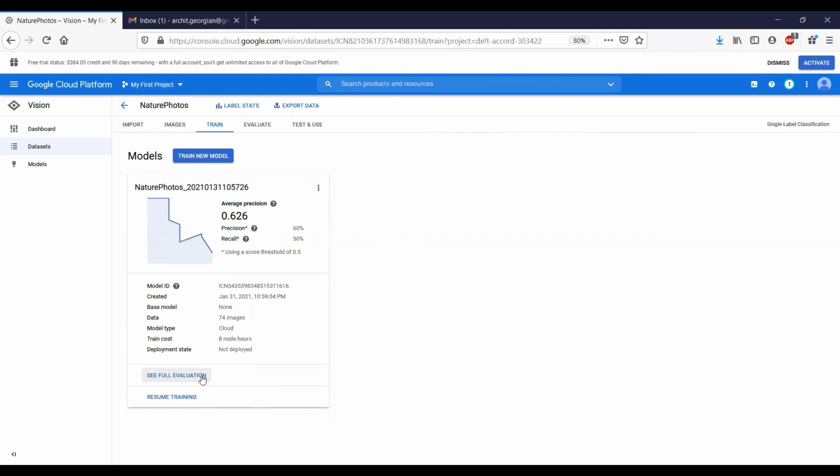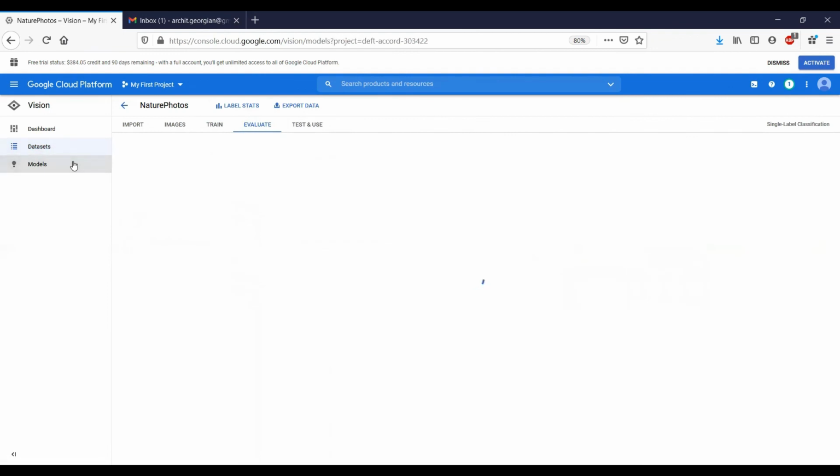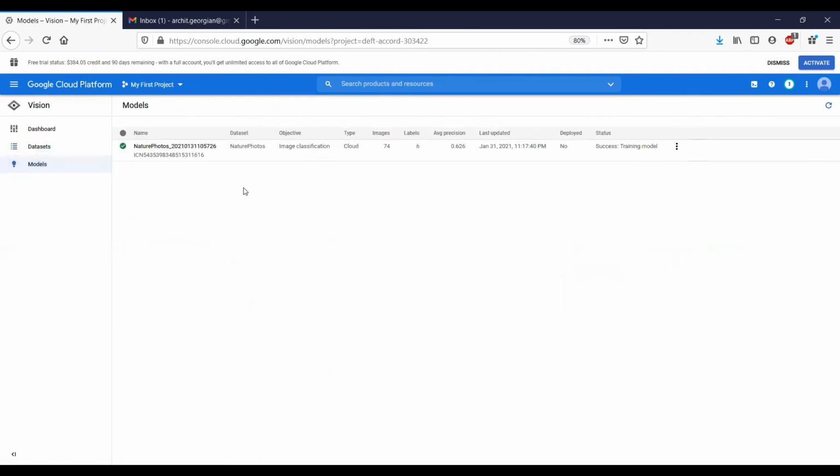Now if you click on the model on the left side below datasets, it also gives you a kind of summary. It shows that 74 images were trained, 6 labels are provided, average precision is 0.626, and then some other metrics. Now we will explore these metrics in more detail by going into the Evaluate tab, and soon we'll see that in detail.